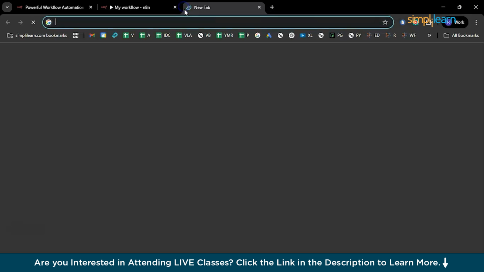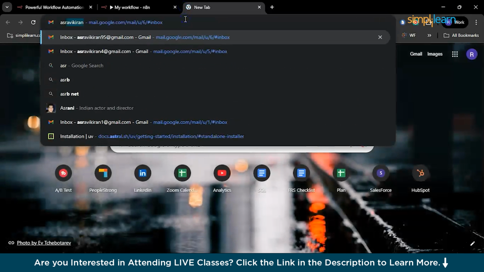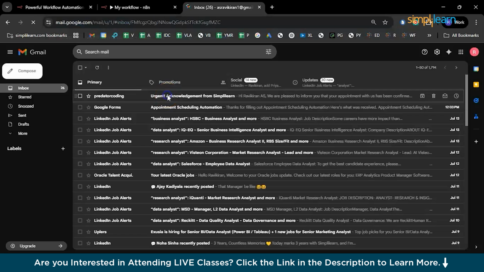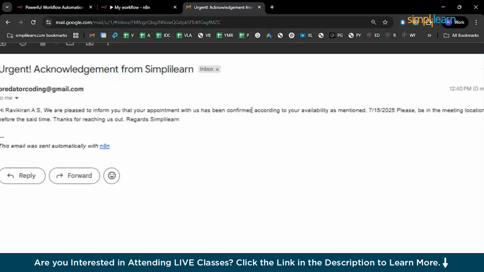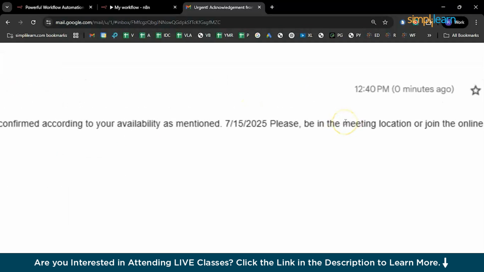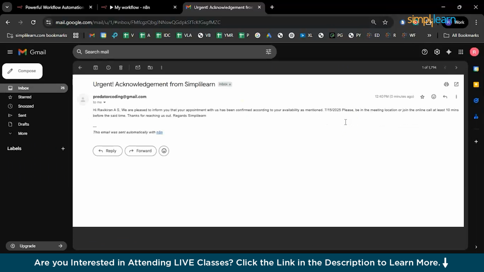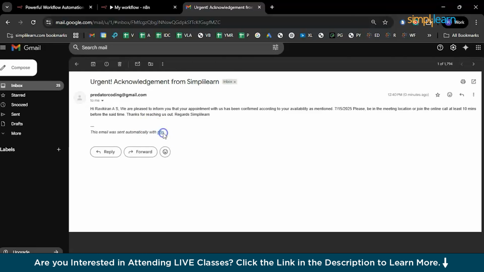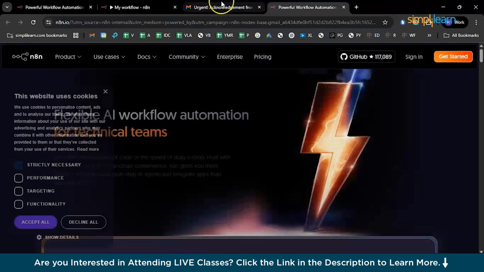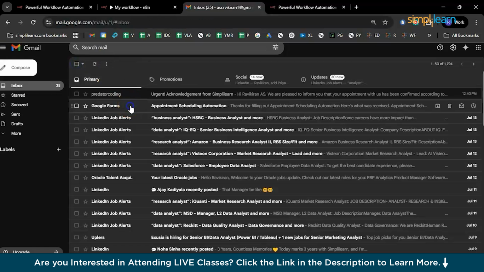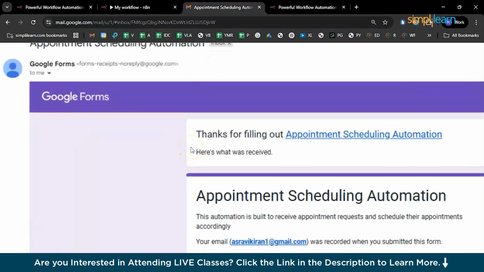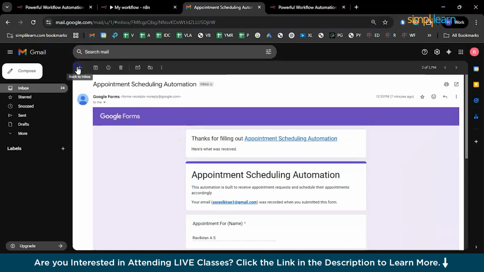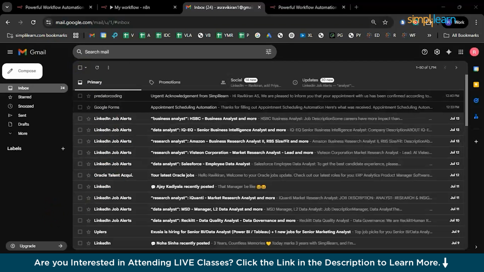Now what we need to do is verify if we have received the email or not. So I'll be logging into the email that I have given for the appointment. And there you go. Urgent acknowledgement from Simplilearn. Hi, name of the person. We're pleased to inform you that your availability as mentioned has been confirmed, and please be at the meeting location. And this was sent out by the n8n platform. And the message was sent just a moment ago, even 0 minutes. The form was sent 7 minutes ago, a form response which I chose, right? I need a copy of this. And the email was sent.